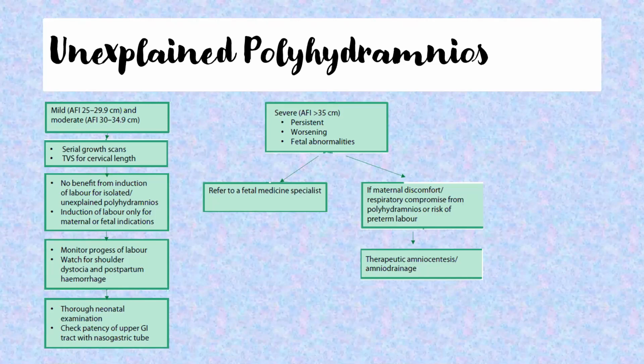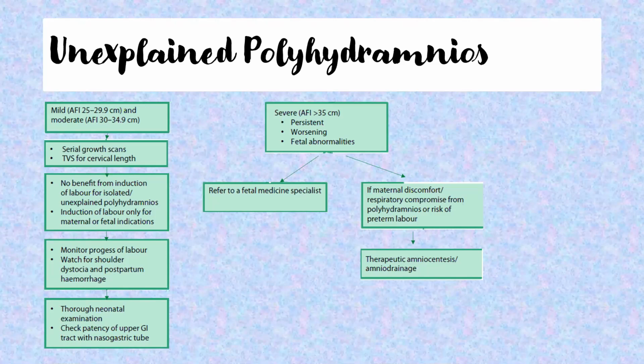Now during labor, we will monitor the progress of labor because there can be labor dystocia. We will watch for shoulder dystocia. As we said earlier, there can be many factors: malpresentation, abruption, cord prolapse. So we have to monitor progress of labor, shoulder dystocia because there can be macrosomia, and postpartum hemorrhage. There is antepartum hemorrhage, there is postpartum hemorrhage.